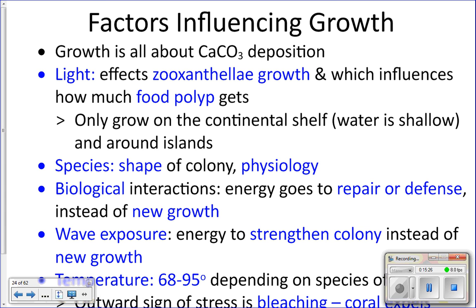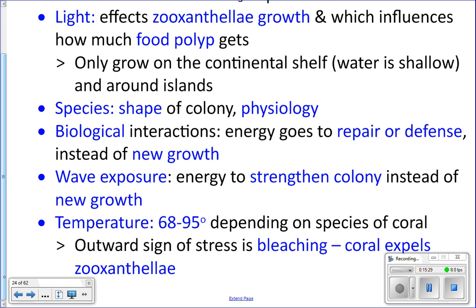Wave strength is also going to affect how fast a coral can grow. So if a coral is in an area on the reef where you get a lot of waves that break right there, they're going to need to have a stronger skeleton to survive, and not just get broken to pieces. So the coral is going to be putting more energy into strengthening and bulking up its skeleton rather than putting it into new growth.